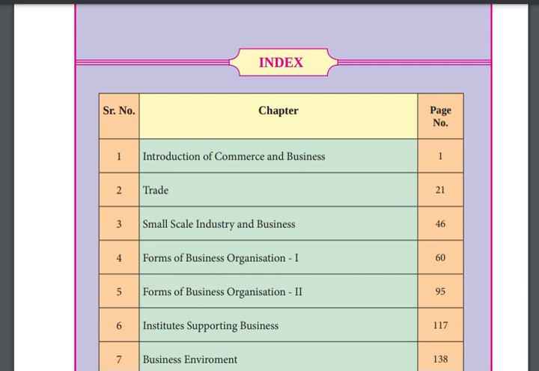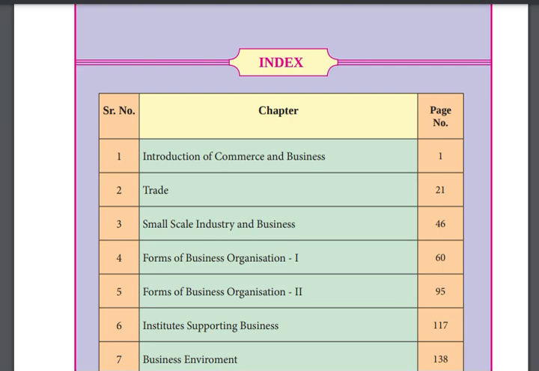Okay, so the name of the subject is Organization, Commerce and Management, OCM, as you all can say. This is the Maharashtra State Board textbook. What is organization, commerce and management? The first word is organization. In a particular organization, how the business is going on, how it is organized properly, what kind of transactions are happening in that business, how much profit they are earning, everything we are going to learn.